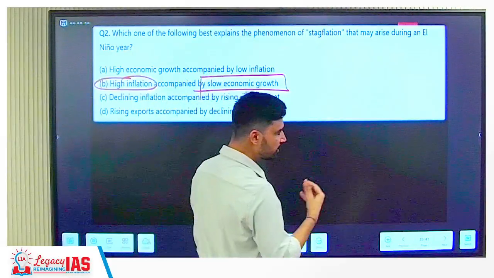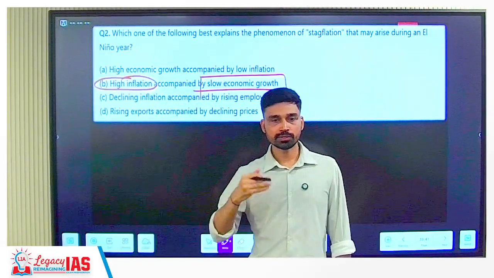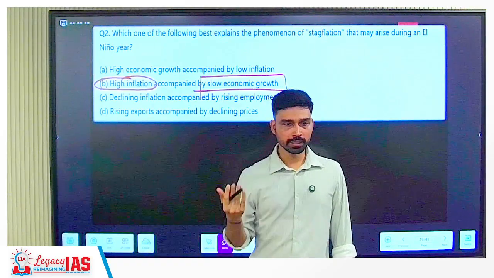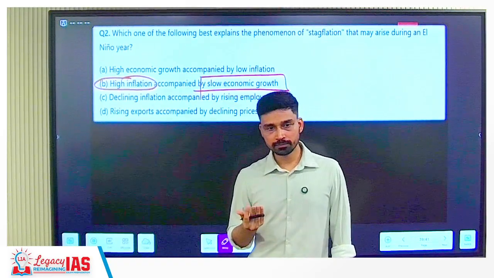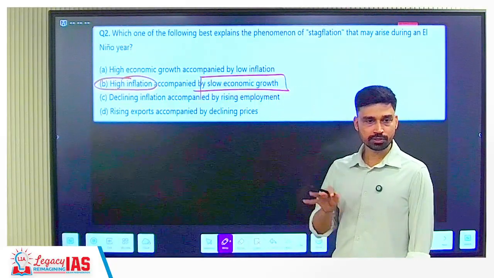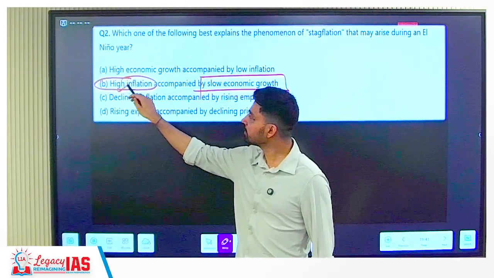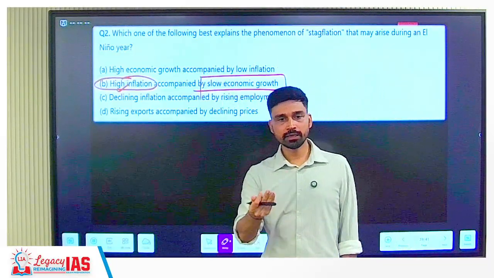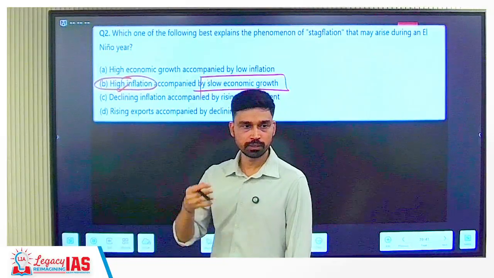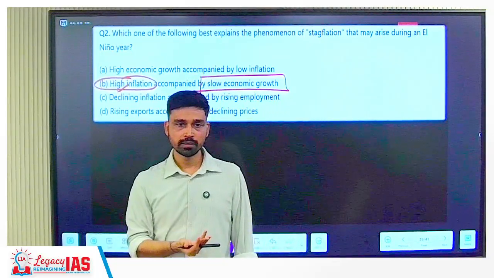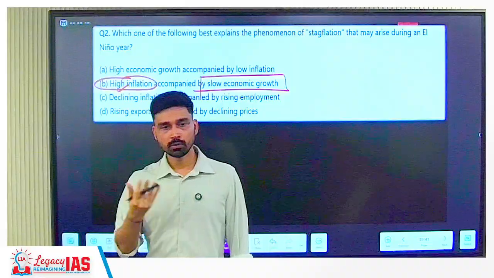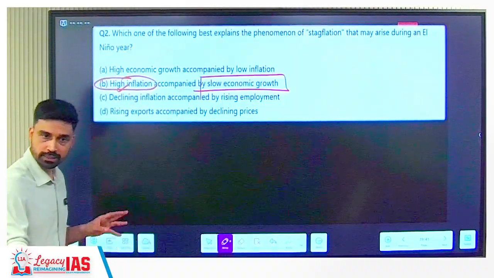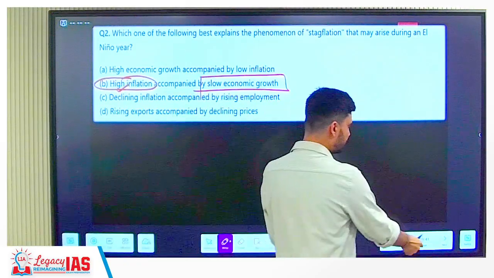So, imagine what the situation is. Economic growth is slow. That means your income is not growing at a rapid pace, right? Because imagine a company you are working at, and the company is not growing. Will they increase your salary? No. So your income level is reducing. But at the same time, what is high inflation doing? Increasing the prices of commodities. So you have 10,000 rupees income and you are living in a house where the rent is 5,000. Now rent will increase, your salary is still the same. Prices of food will increase, your salary is still the same. What will happen? It creates problems for people. The quality of life overall will deteriorate. That's why stagflation is very dangerous for the economy.